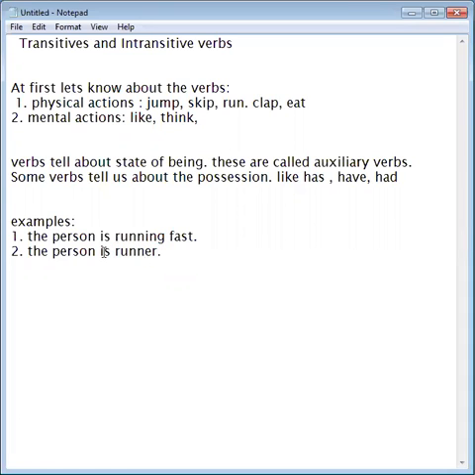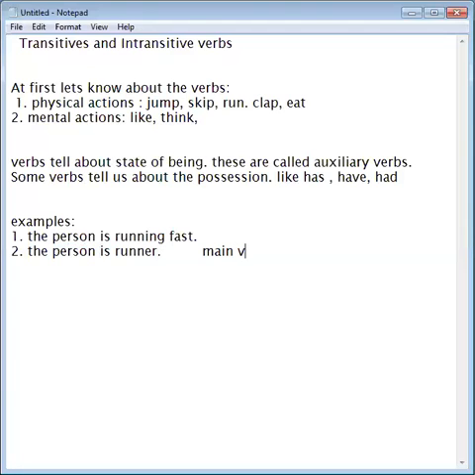So now is is not following any action word, so this word is the main verb here. Although it is an auxiliary verb, it is working as a main verb because it is telling the state of being. Here it is telling the being of the person, what the person is. So this becomes a main verb.